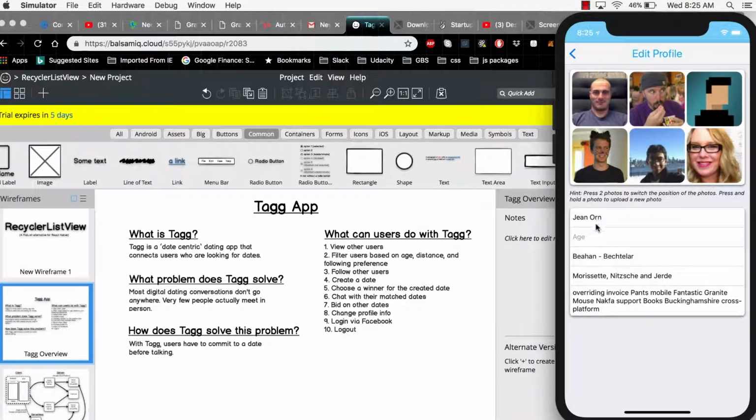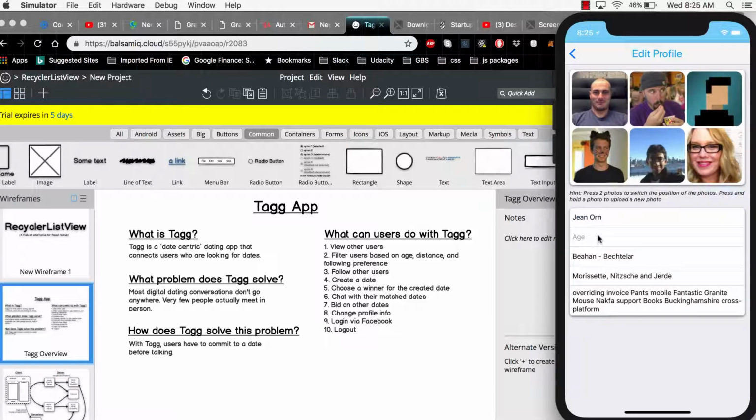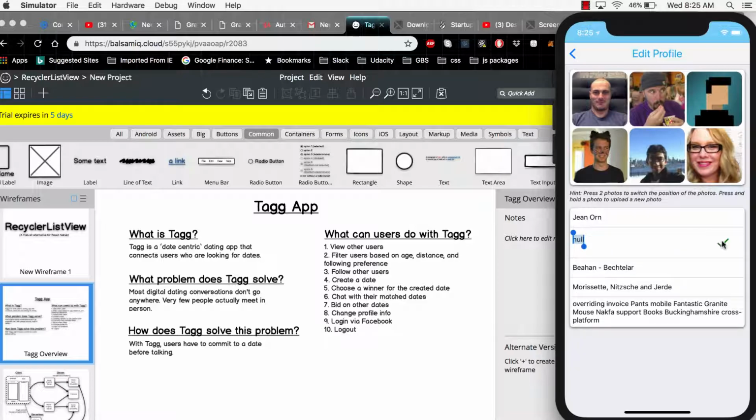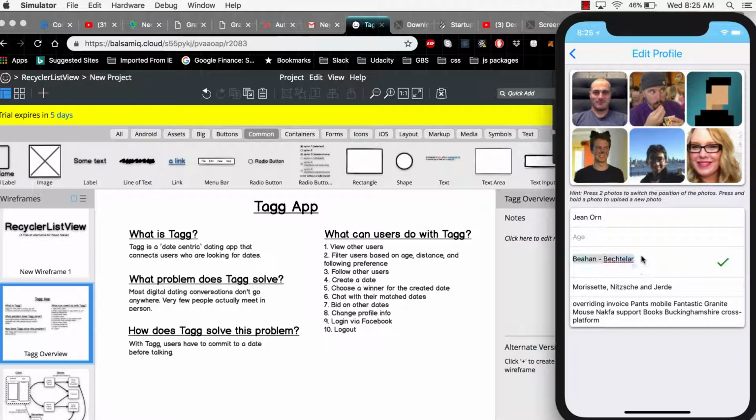I can also edit my current information down here. This is controversial, but I am allowing the user to update their name. I may change this in the future. They can also change their age, which I'm not actually using at the moment. This one right here is their work. This one is their education.